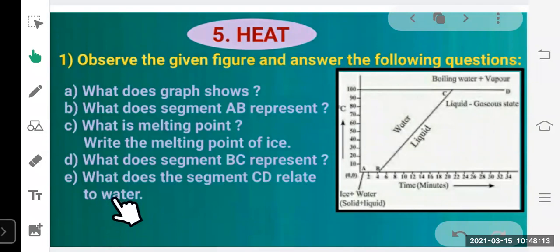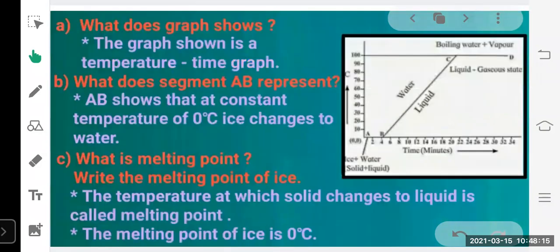Now let's see how we have to give the answer. The first question: what does the graph show? The graph shown is a temperature time graph, in which it is shown how the physical state of water is changing. Next question, what does segment AB represent? AB shows that at constant temperature of 0 degrees Celsius, ice changes to water. You can see the segment AB.